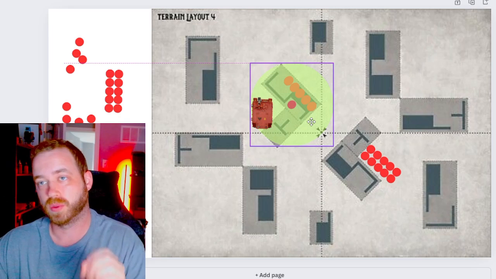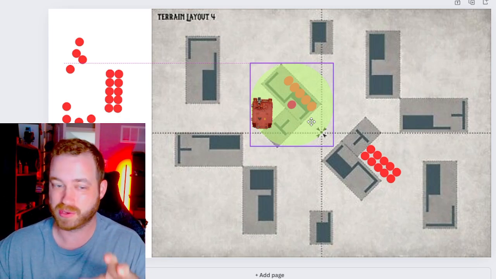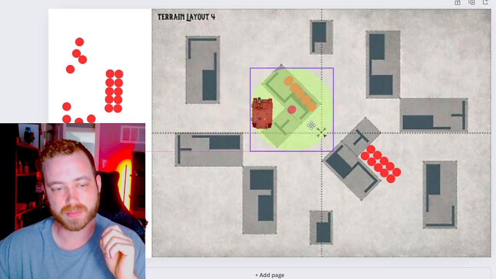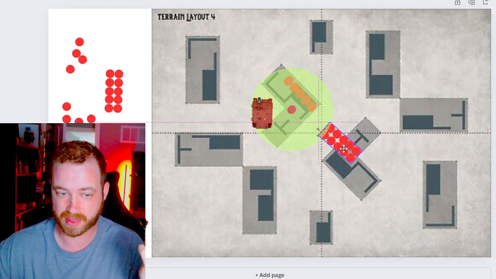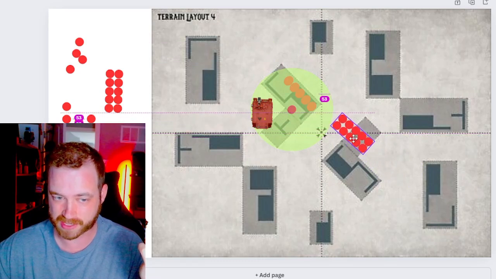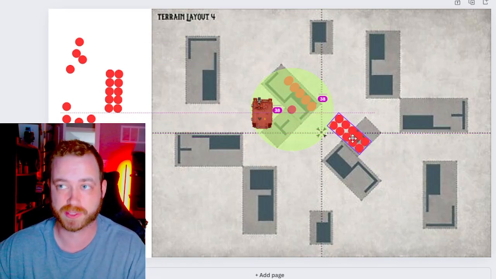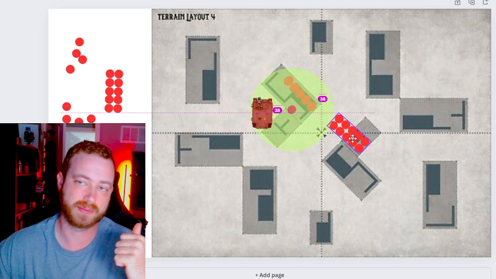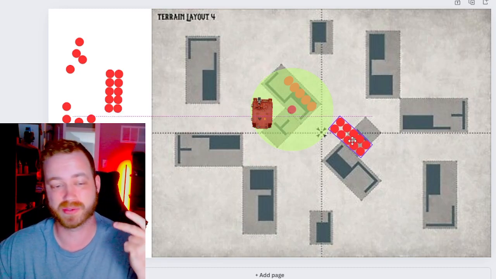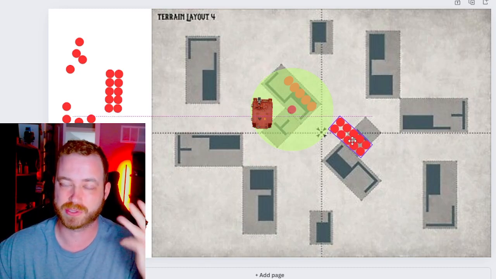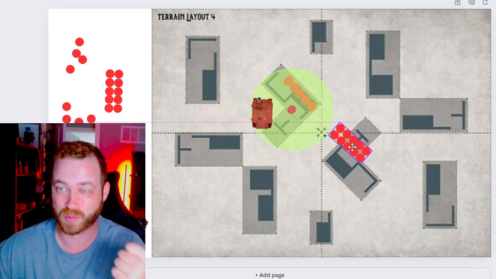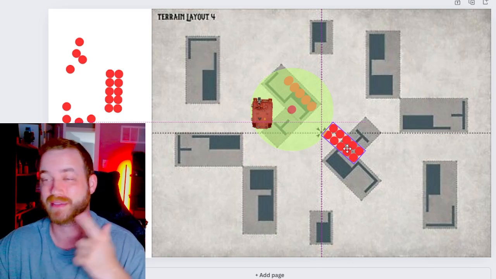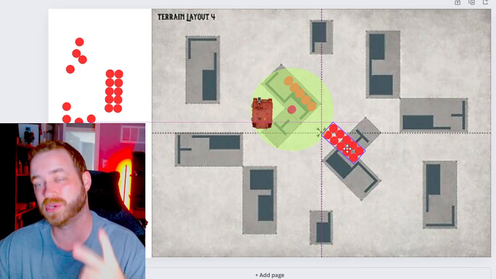He does really, really well turn 3 and turn 4, sometimes turn 2 if you get him in the right spot. But now for the other opponent, they have to watch out for him. They have to basically stay away from that 12-inch bubble, because once the one guy touches that 12-inch bubble, everything is now 1 extra CP. Overwatch, Armor Contempt, Mist of Deimos, there's so many good stratagems that either cost 1, they're free, which then they have to go now up to 1, or they cost 2, which then turn to 3.